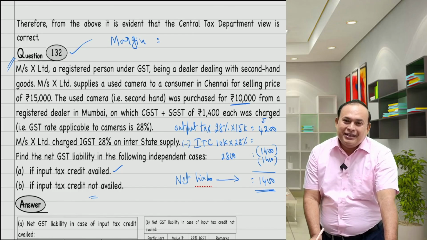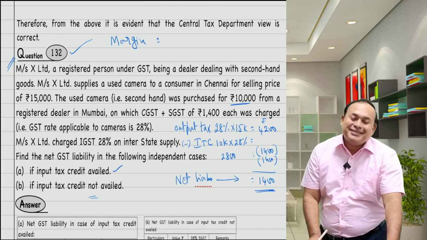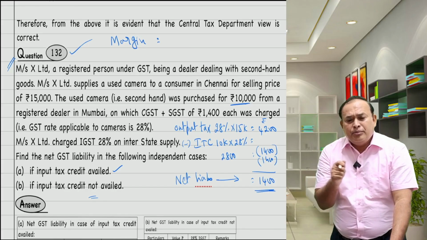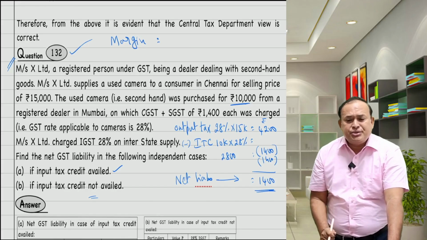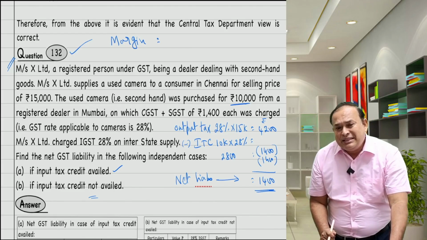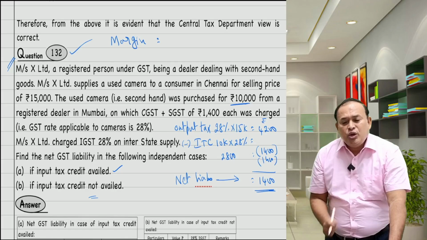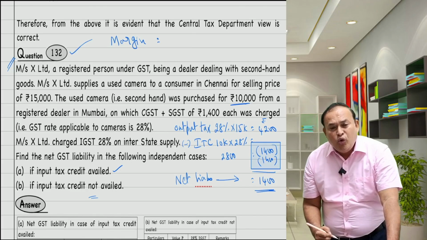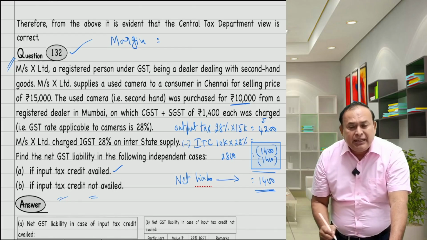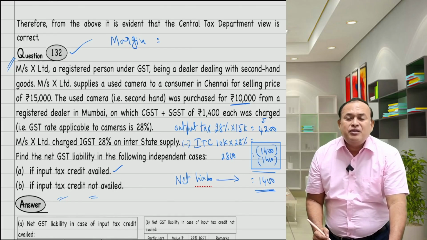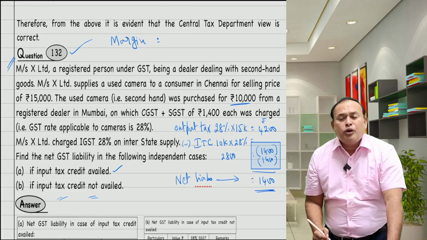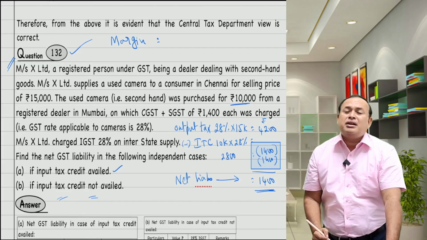My dear, 5,000 is not the correct answer. Reason: when X Limited purchased the goods, from whom did he purchase? From a registered person, who charged the GST. This GST was paid and purchased. If it is not available as input tax credit, then the GST paid on inward supply will form part of cost. Therefore, my cost is no longer 10,000.